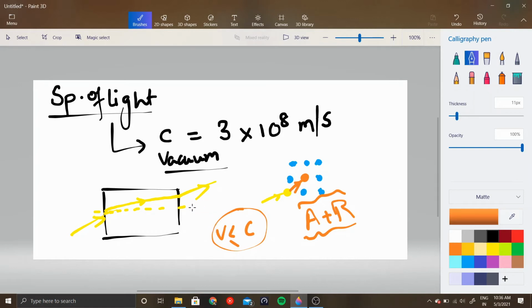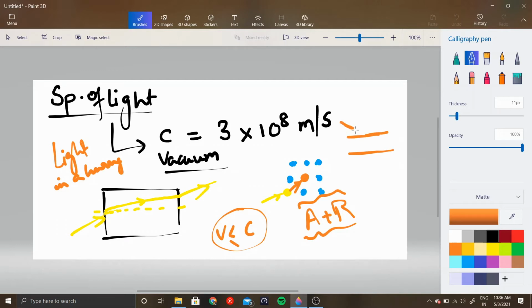Now, as the speed of light is reduced, and as light is always in a hurry, what will it try to do? It will try to spend the least amount of time in this medium, right? Where your speed is less, you will try to spend the least amount of time in that region. You will try to go to a different medium.